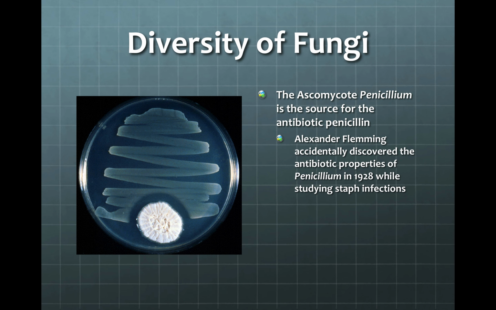Ten years later, in 1928, it was perfected into the antibiotic that we know today as penicillin. And as he was perfecting it, he was actually studying staph infections, which we know as Staphylococcus, is bacterial, and penicillin is very effective against staph infections.